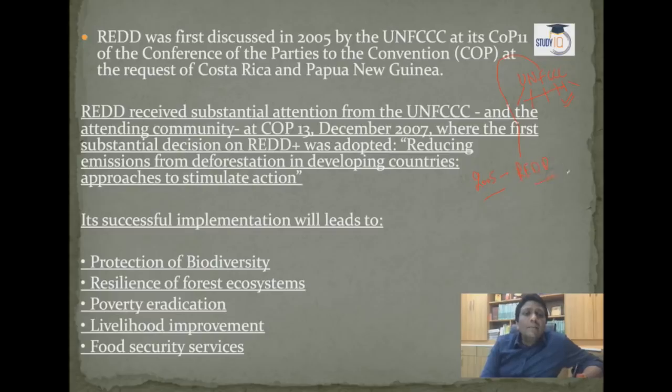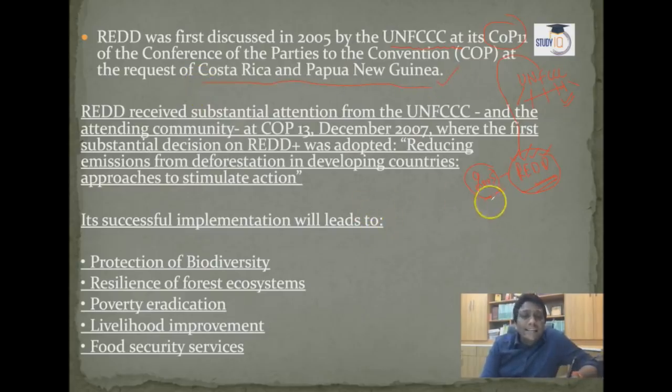REDD means reducing emissions from deforestation and degradation. So this is the full form of REDD. REDD was first discussed, as I told you, in 2005 by UNFCCC at the COP11 conference, because of the request of Costa Rica and Papua New Guinea.